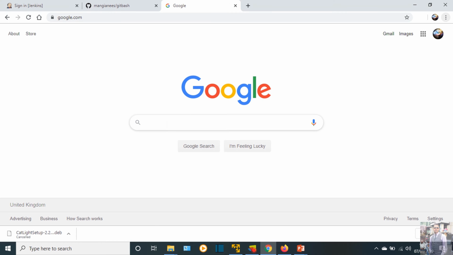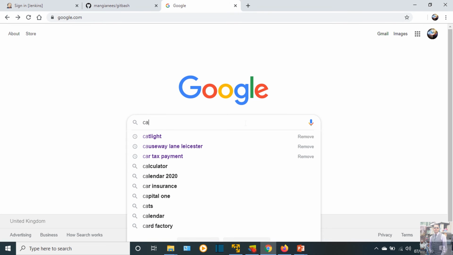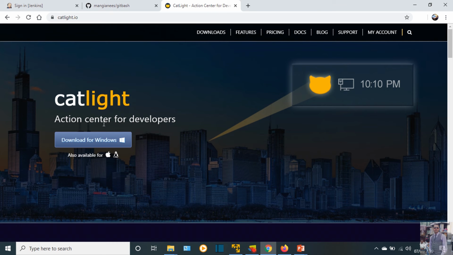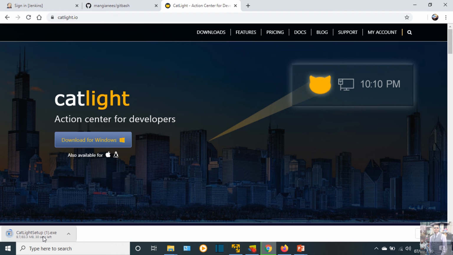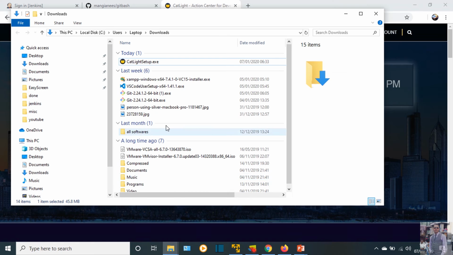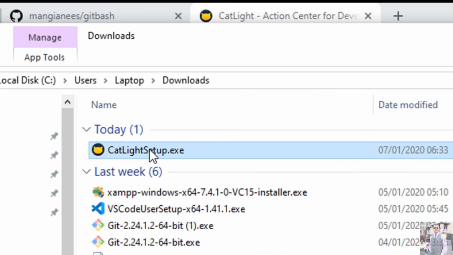Open a new tab here and search for Catlight. The first link is Catlight Action Center for developers. I have a Windows version, so I will download Windows, but you have options here for Linux and Mac OS. The download is now complete, so now I will open the setup here.